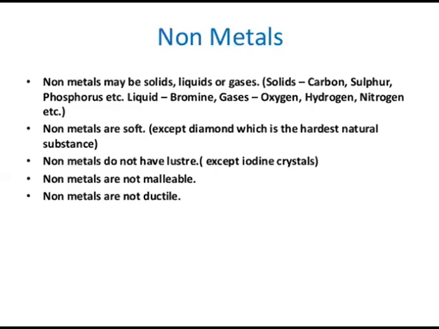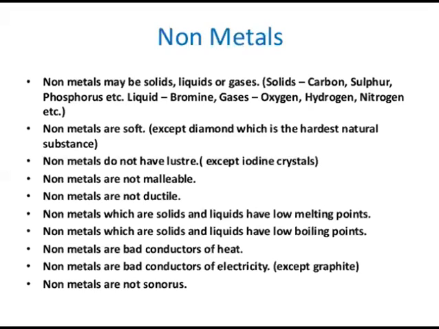Non-metals are soft. Non-metals do not have luster. Non-metals are not malleable. Non-metals are not ductile. Now we will see the rest of the physical properties of non-metals.